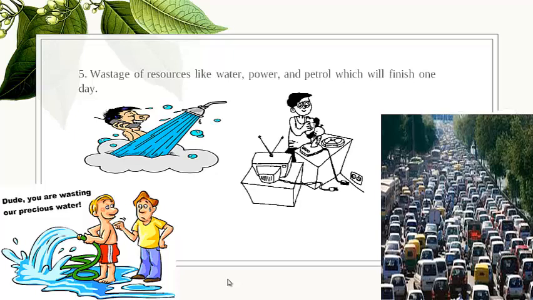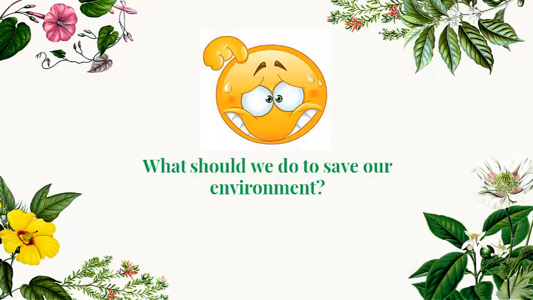Power and electricity. We have to keep electricity and even fuel. The fuel, because of so many cars, fuel is about to finish. That's why we have to take good care of our resources, but actually we are wasting it. That is a negative impact of humans on our environment. What should we do to save our environment then?